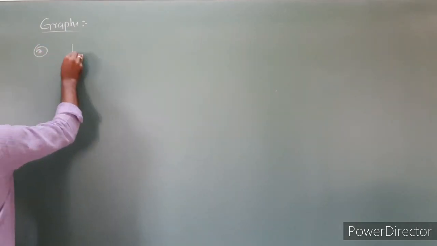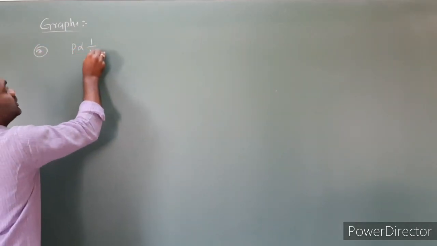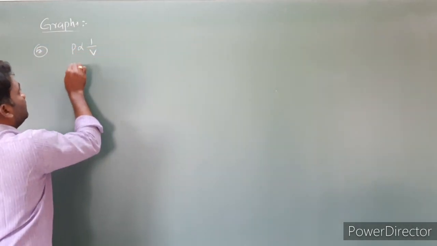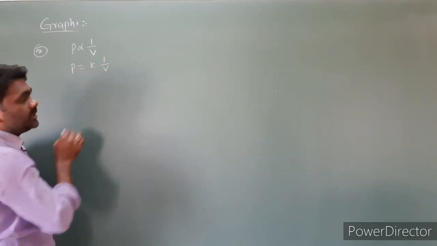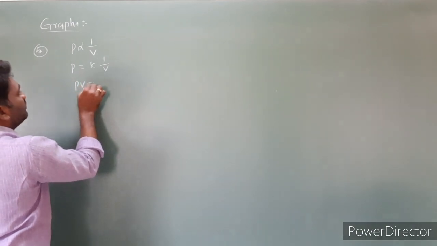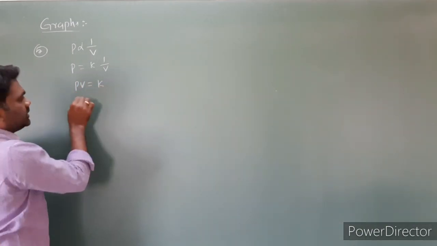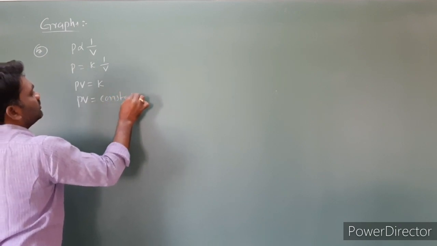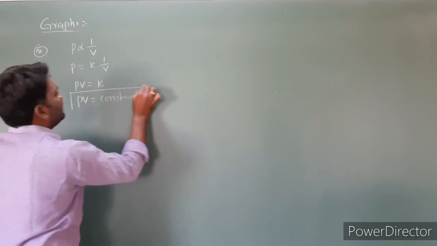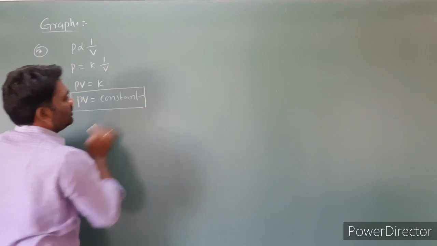Next, the fifth graph. We know very well that P is inversely proportional to volume, isn't it? Then P is equal to K into 1 by V, isn't it? Then PV is equal to K. K is constant, so we get PV is equal to constant. By taking this equation, we can draw a graph.